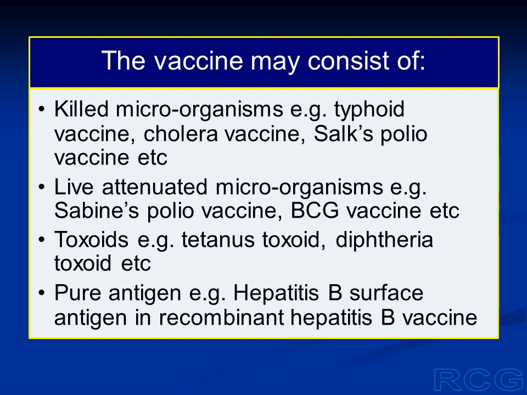Nowadays, this hepatitis B surface antigen is being produced in the laboratory by recombinant DNA technology, and this pure antigen is being used to produce immunity against hepatitis B infection.